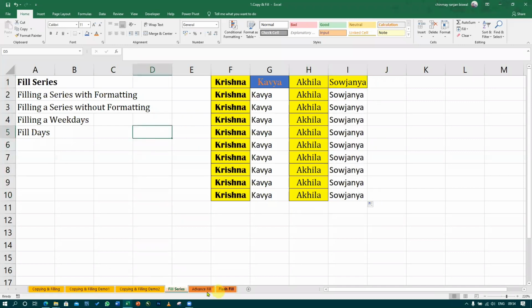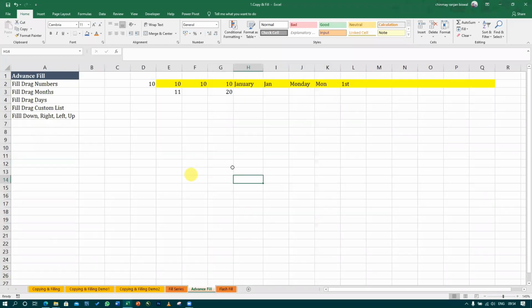So let's go to some more formattings. Advanced fill में चलते हैं with the numbers. Now see, here I have written 10. What if I drag this 10 below? What will happen? Can anybody tell? Same numbers will display, 10, 10, 10. Some say 11, 12 will come, but others say only 10 will come, if we drag 10.